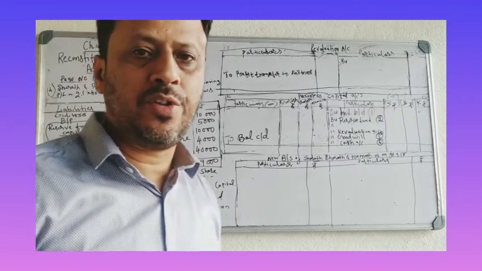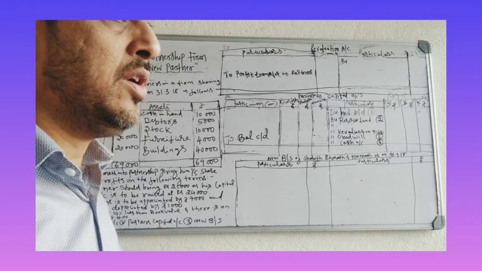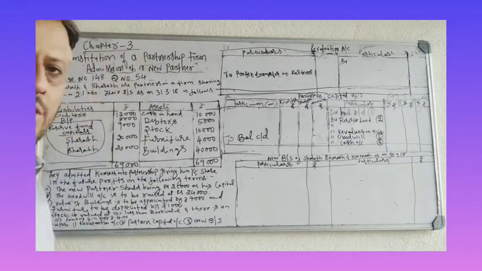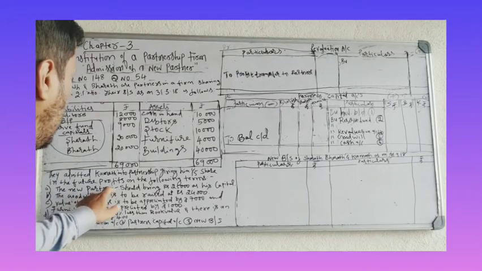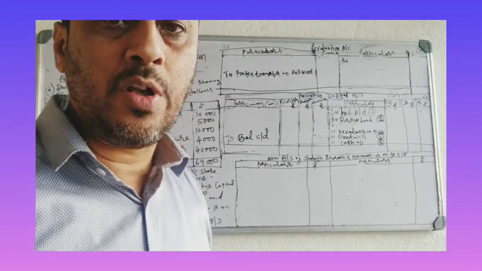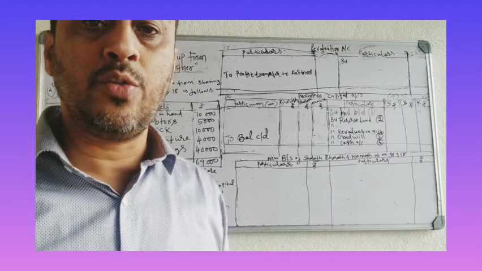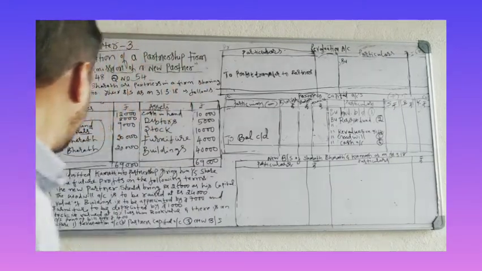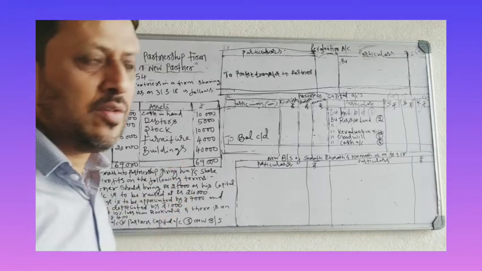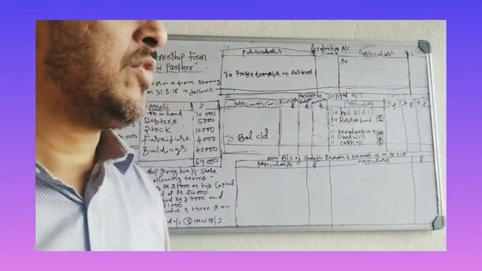New partner Kamath is admitted into partnership and is given 1/5 share in the future profits of the firm on the following terms. First one, the new partner should bring 25,000 as his capital. The goodwill account is to be raised at rupees 24,000. So goodwill account is raised. Goodwill is not brought by the new partner.